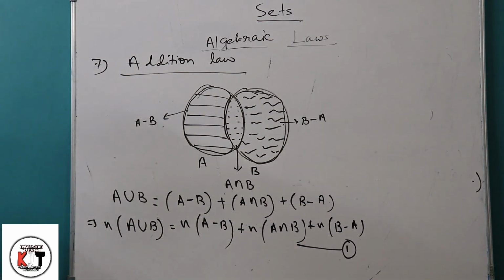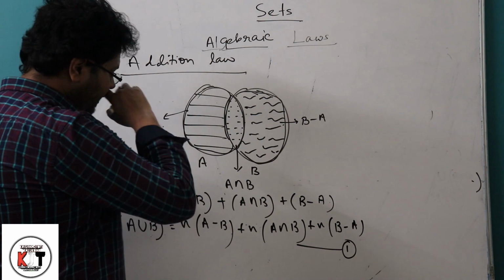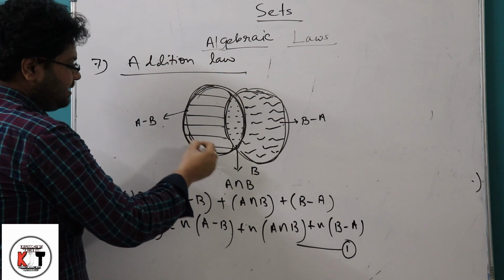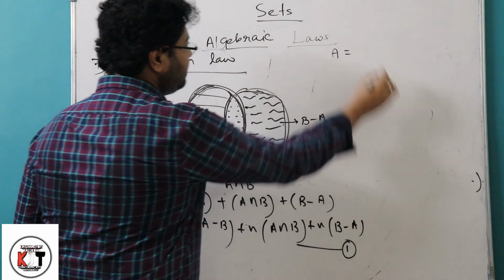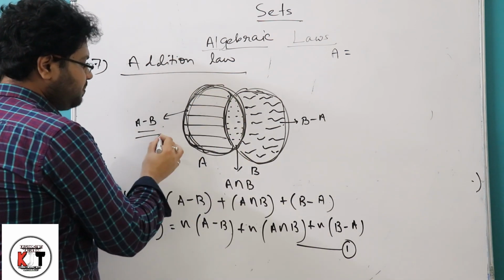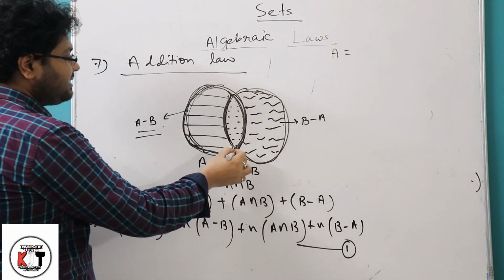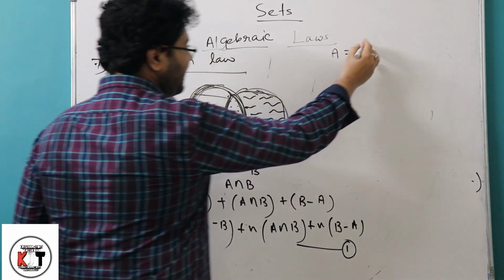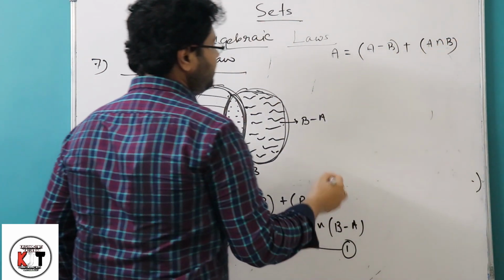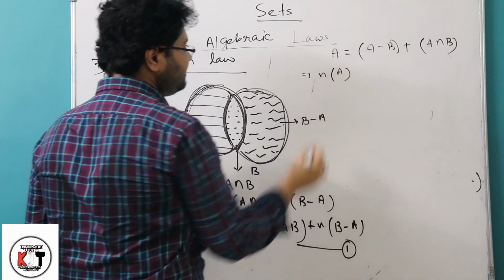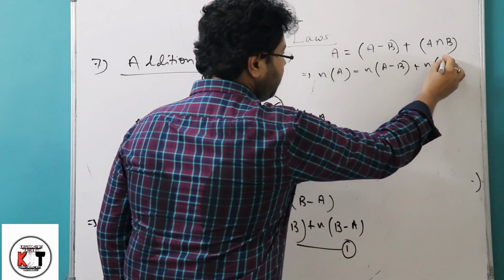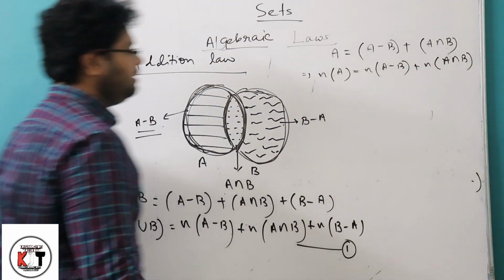And now again we can say this whole portion is A. A means this portion, this is A minus B, and that portion is A intersection B. So I can write A as A minus B plus A intersection B. So we can say the number of elements in A equals the number of elements in A minus B plus the number of elements in A intersection B.